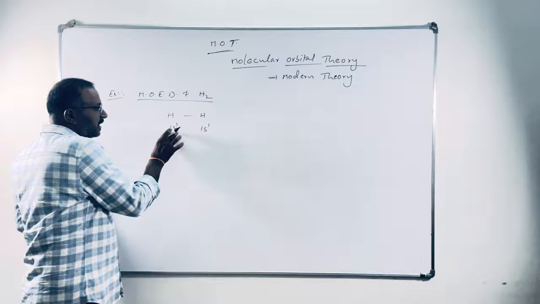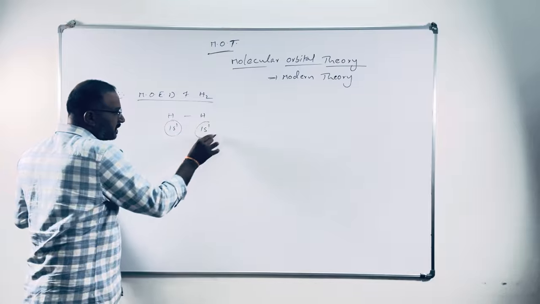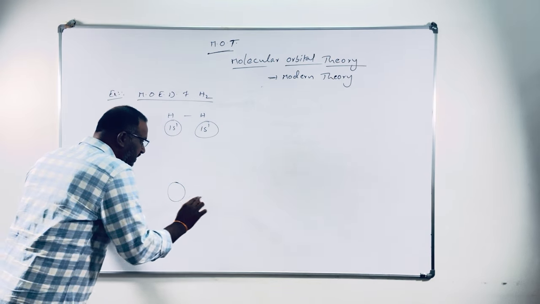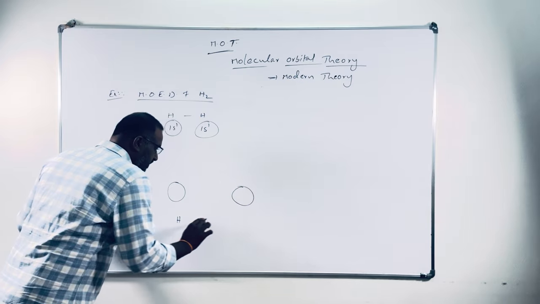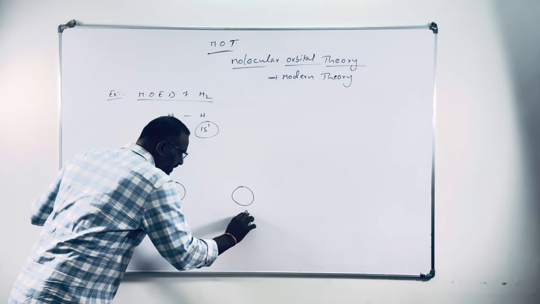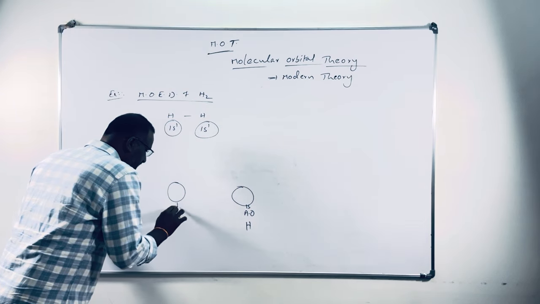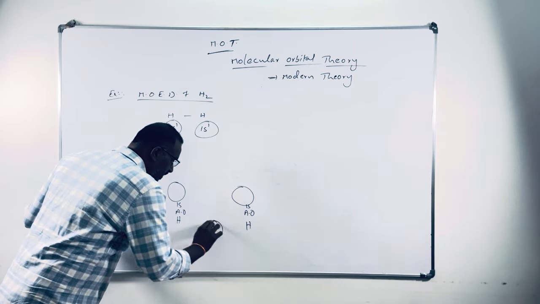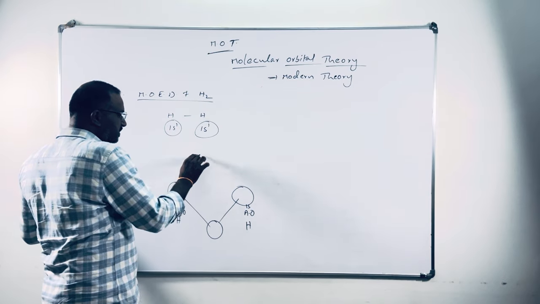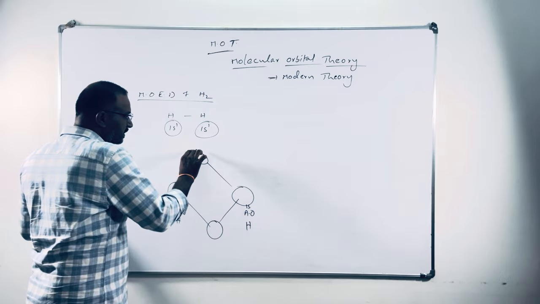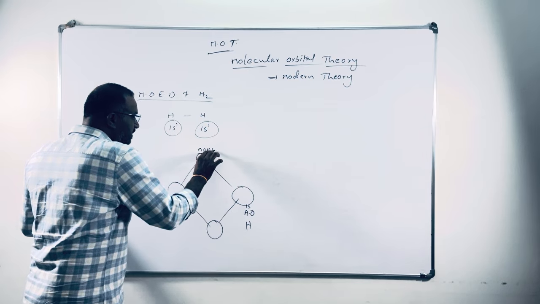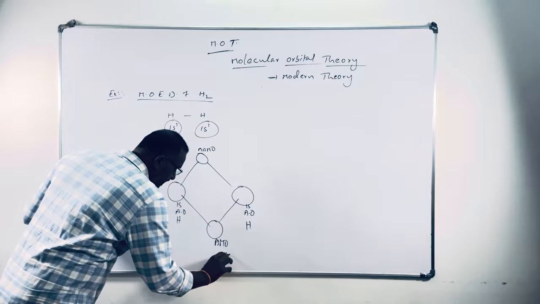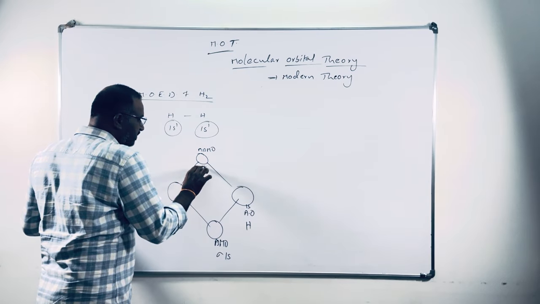So this one electron, this one electron, means these orbitals will combine together to form two molecular orbitals like this. This is the 1s atomic orbital of hydrogen, and this is the 1s atomic orbital of hydrogen. Then we get one molecular orbital by combination of wave functions, and another one is anti-bonding. This is ABMO we get, and this is BMO we get. We can say it as sigma 1s. We can say it as sigma star 1s.